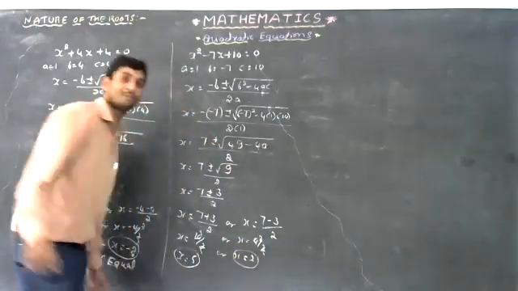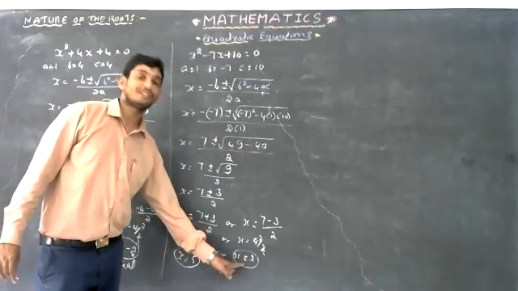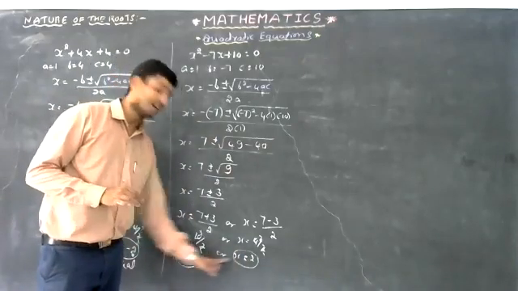Yes, here you can observe one root is 5, another root is 2. Both are real numbers, but they are different.